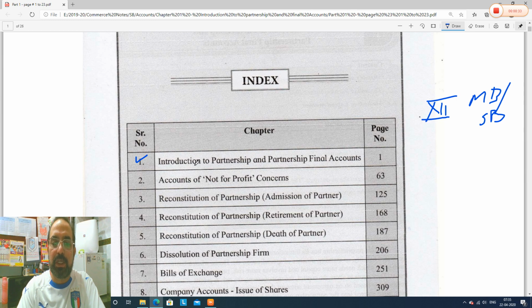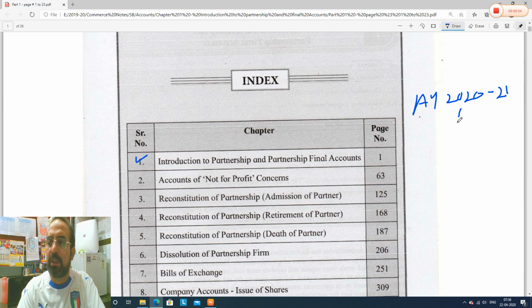Now see, before starting this chapter, as all of you are aware, there are some changes made in the syllabus from the academic year 2020-21.